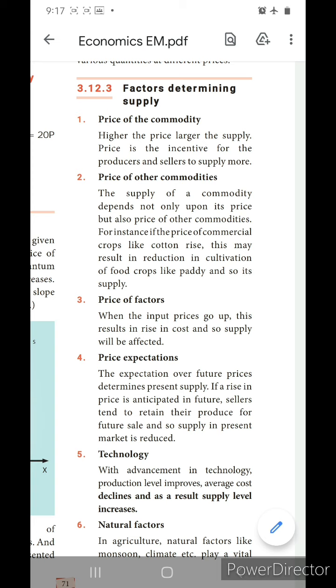If a rise in price is anticipated in the future, sellers tend to retain their produce for future sale. What they will do there is retain their production as it is for the future sale. They won't bring it to the market. They may have produced so much, but they will retain it as it is for the future sale, and so supply in the present market is reduced.